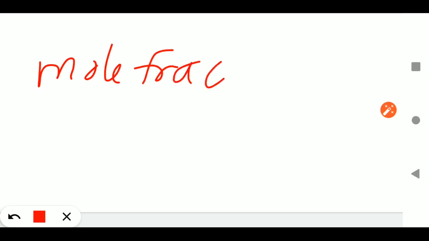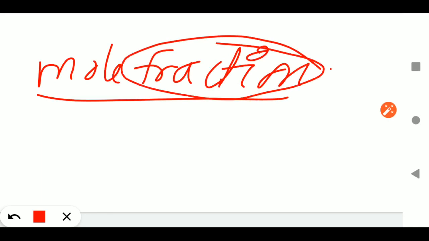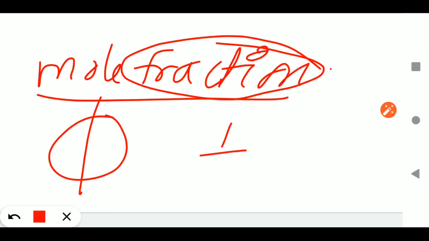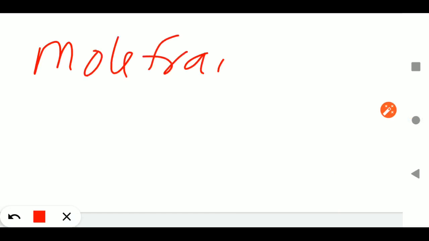Now 2 more terms, that is mole fraction. Fraction means we divide something into parts, and fractions are always taken from 1 whole. Suppose you have an apple and you divide it into 2 parts. So you have divided 1 portion into 2 parts, so 1 part is 1 by 2. Suppose you divide the apple into 4 parts, so what fraction is there? 1 by 4. So for example, mole fraction means fraction of moles.